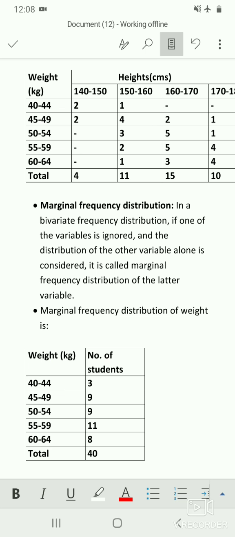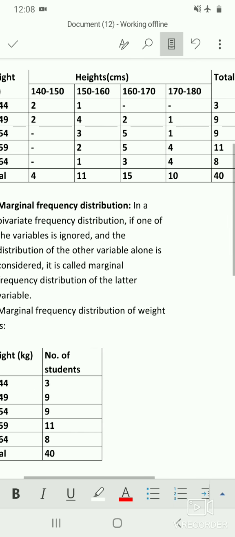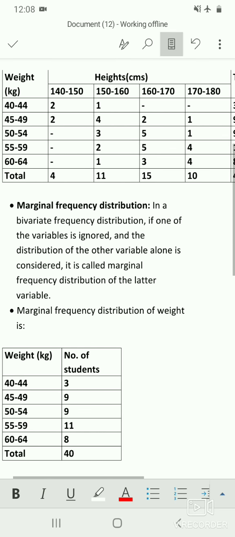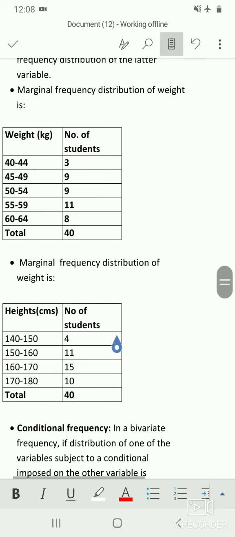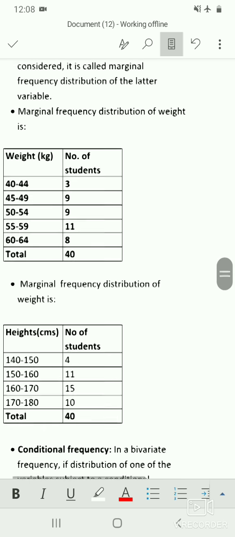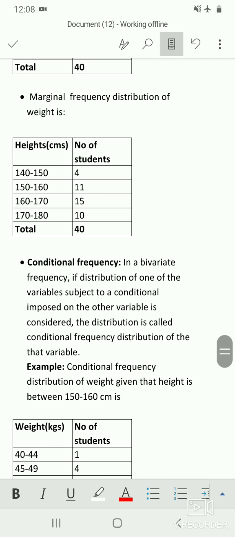Similarly, you can consider marginal distribution of height. So there the height variable varies from 140 to 150 centimeters up to 170 to 180, and for the total you have to write the row total, that is 4, 11, 15 and 10. So here, I have considered it, that is marginal frequency distribution of, this should be height, not weight. So the second table is the marginal frequency distribution for heights of students.